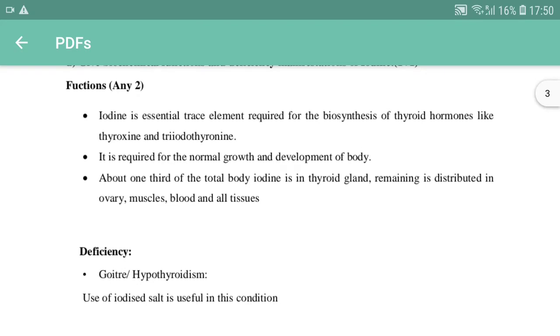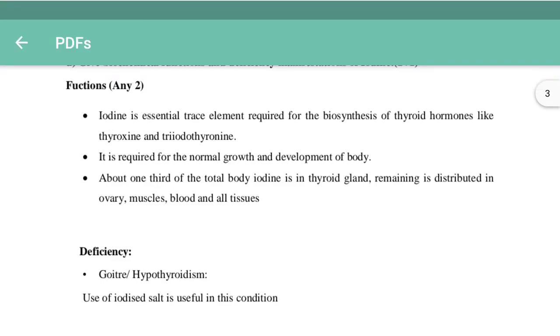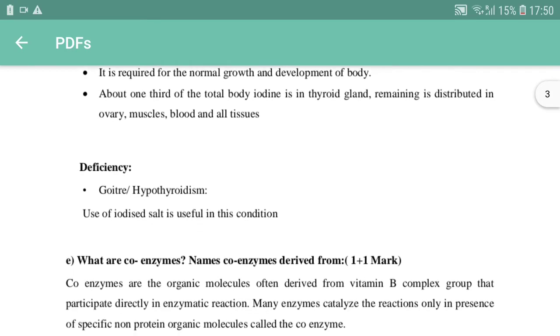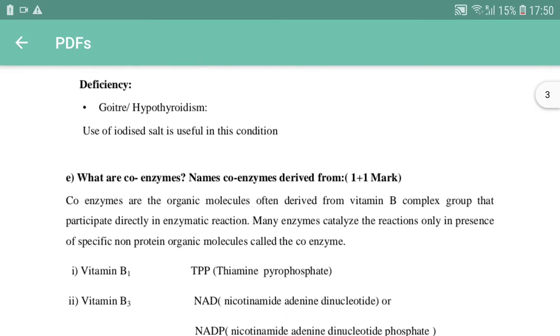So, iodine is very essential for our body, and it is a trace element. It is required for the biosynthesis of thyroid hormones such as thyroxine, which is T4, and triiodothyronine, which is T3. It is also required for the normal growth and development of the body. One third of the total iodine is in the thyroid gland only. The remainder is distributed to the ovary, muscles, blood and all tissues. The deficiency of iodine we call goiter or hypothyroidism, and using iodized salt is useful in this condition.